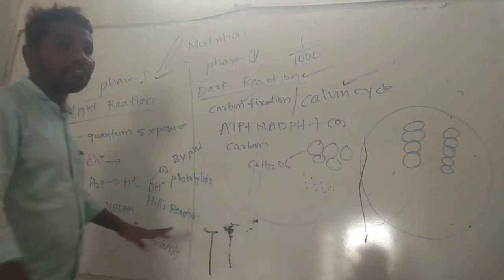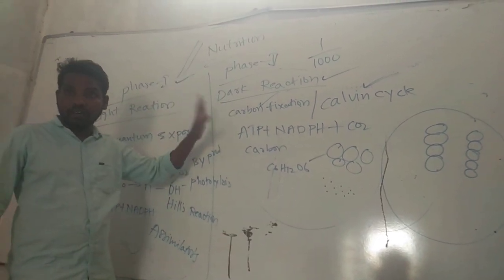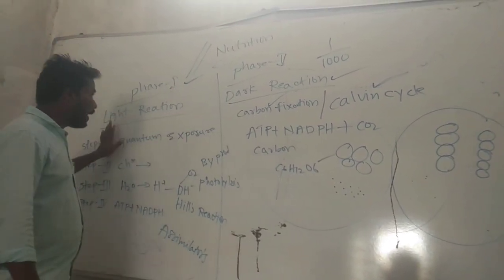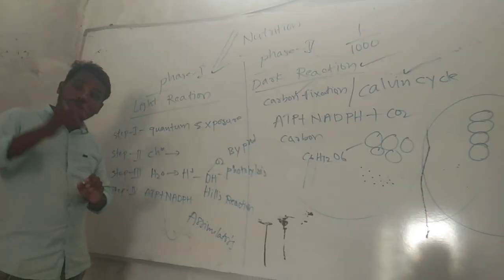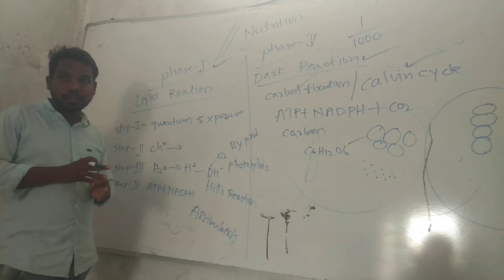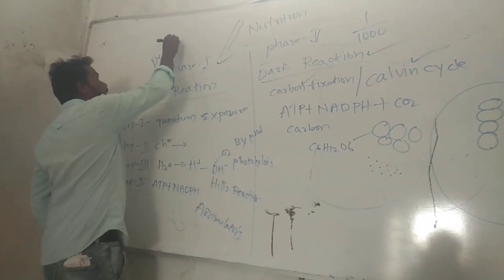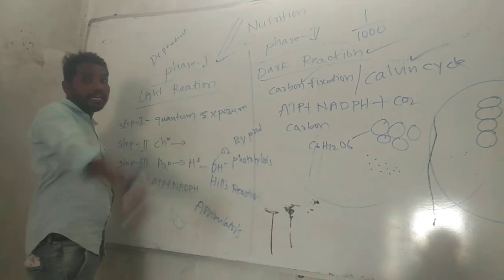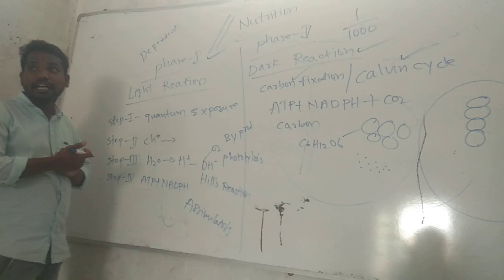Now again, a quick revision. There are two phases in photosynthesis. Yes or no? The first phase is called light reaction. What is the light reaction? The reaction which takes place in the presence of light. That's why it is a light dependent reaction, which depends on the light. That's why the reaction starts by light.